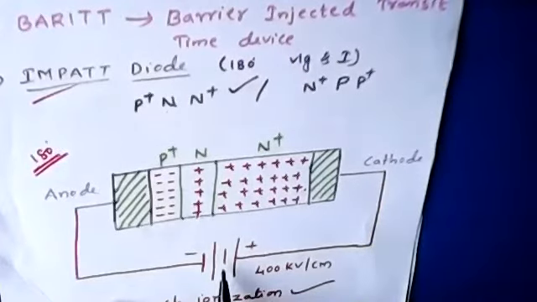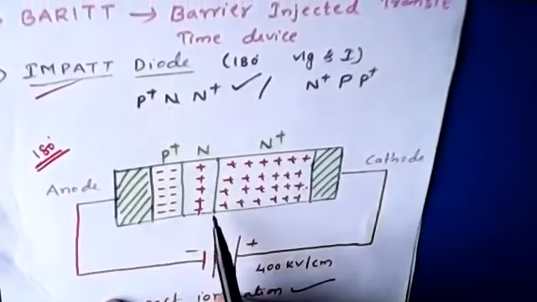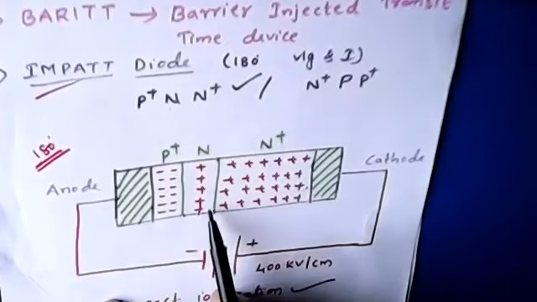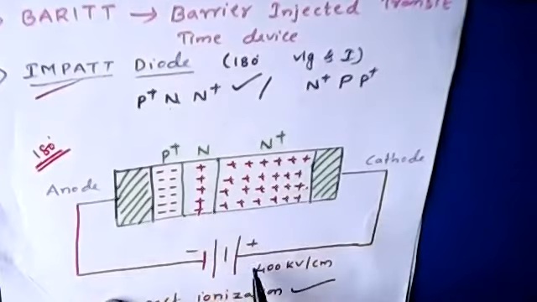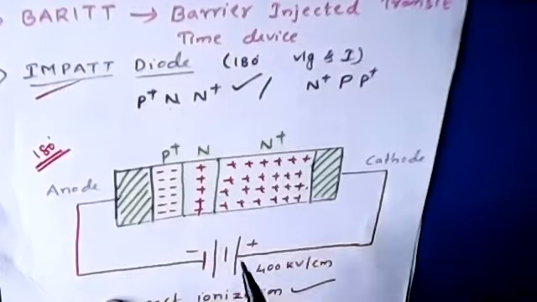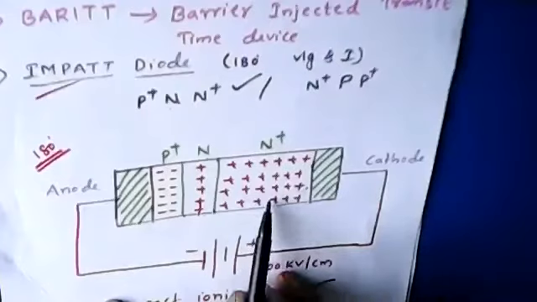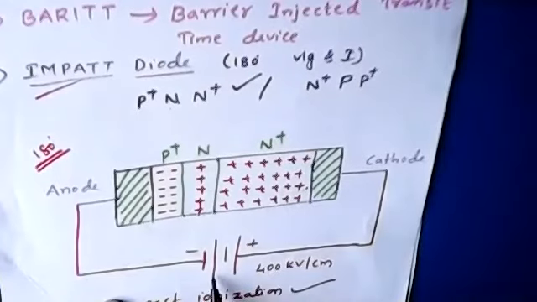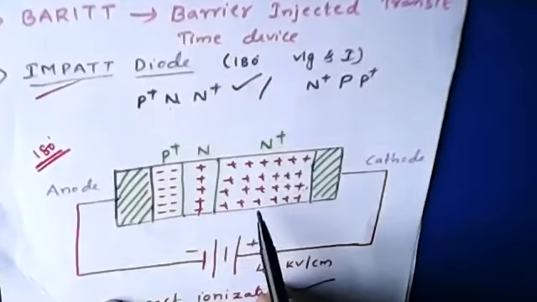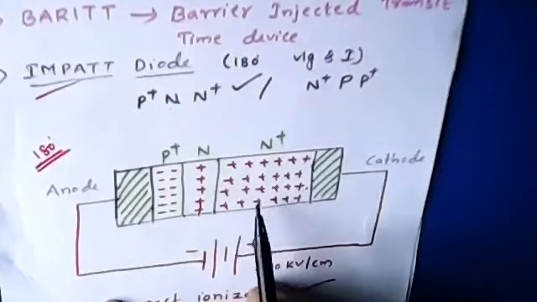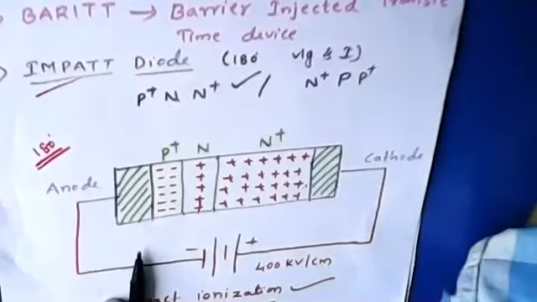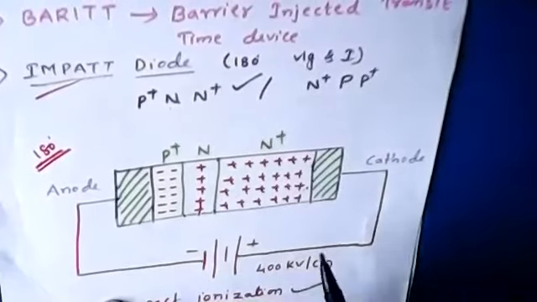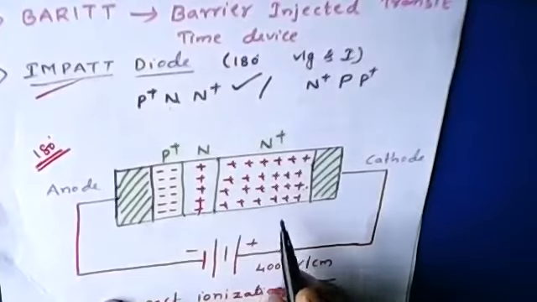Okay, the applied, don't confuse. Once the current pulse is being generated by providing a phase shift between the voltage and current of 90 degrees, it is not going to stay there for a longer time, because as we keep on applying the supply voltage, it will keep on moving within the material from anode to cathode. Now the supply voltage and the size of the N plus region are chosen in such a way that the current pulse takes to move from anode to cathode by exhibiting a further phase shift of 90 degrees.